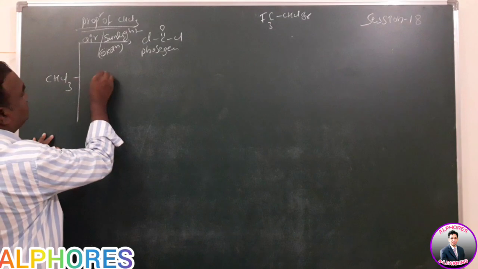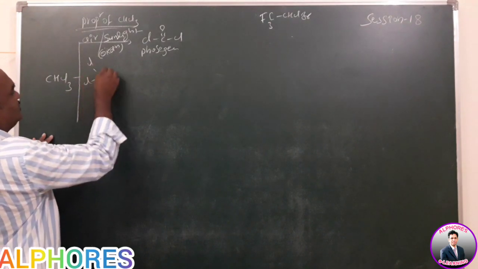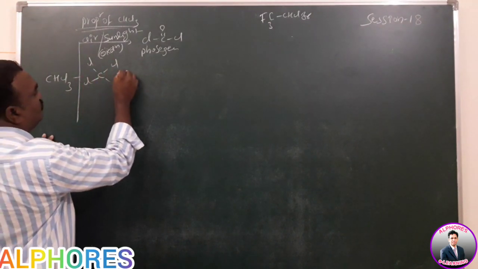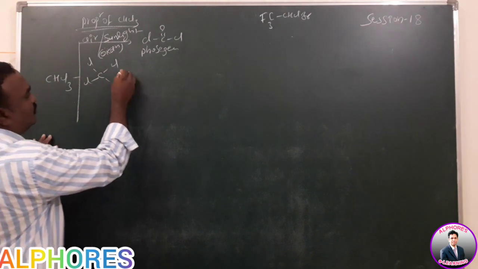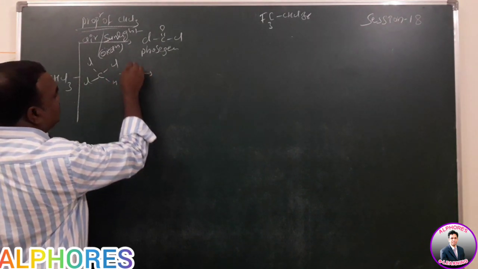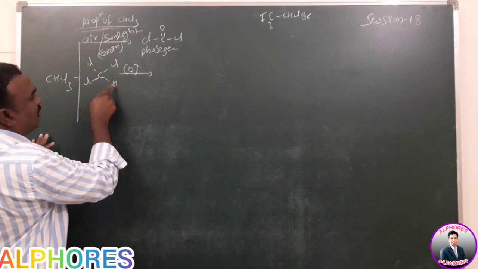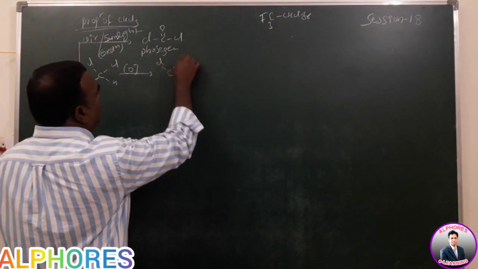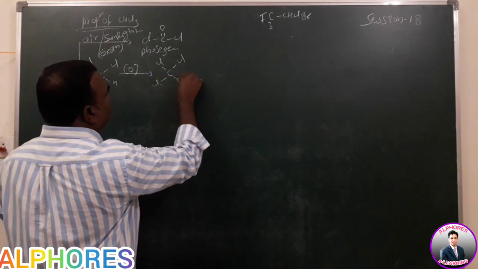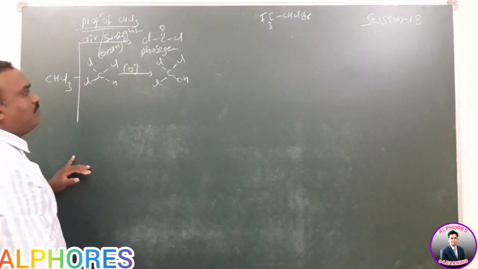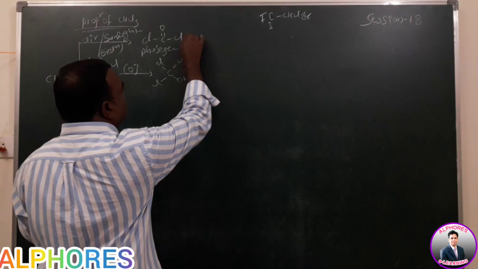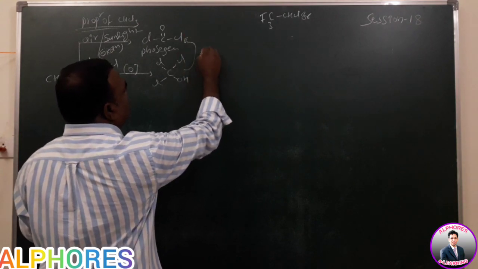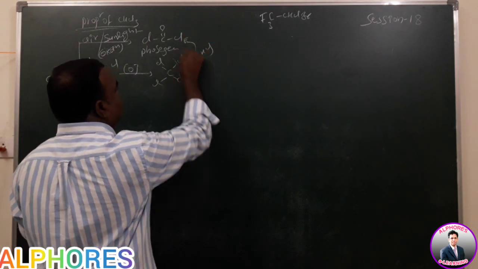The chloroform formula is CHCl3. The chloroform compound, which has hydrogen, undergoes oxidation. The hydrogen undergoes oxidation, and then forms hydroxychloroform. The second step undergoes decomposition in the presence of temperature to form phosgene gas.